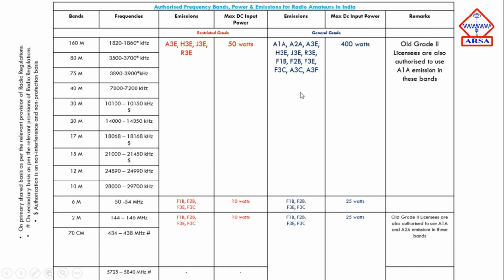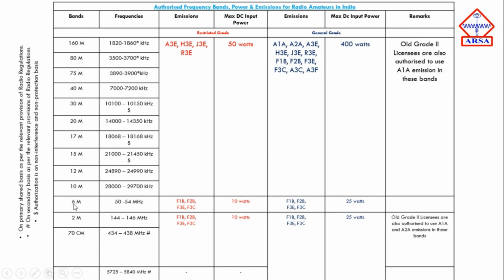Similarly, for general grade, for all of these frequencies, from the 160 meter band to the 10 meter band, the general grade will have the emission categories A1A, A2A, A3E, and so on. They will get this emission type, and the maximum input DC power will be 400 watts.